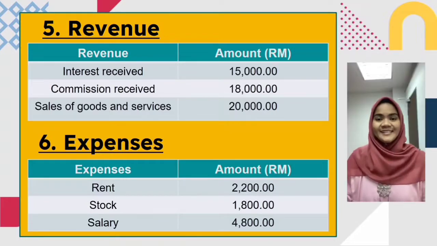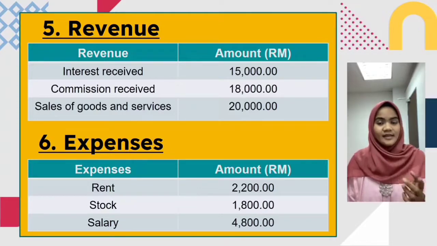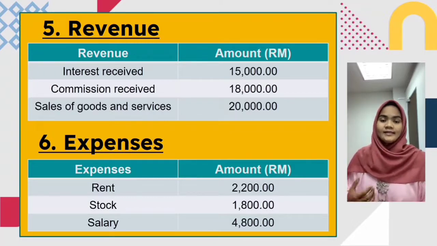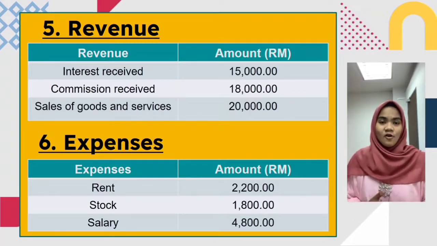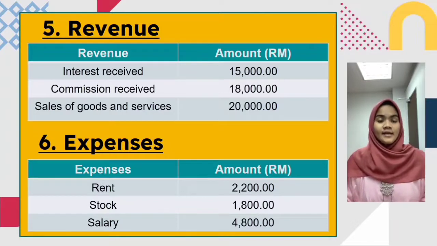The last one is expenses. Expenses is a cost of asset or services consumed in the process of earning revenues. In other words, it costs money to make money. As for Sarung Creative, Sarung Creative spends under expenses for rent, stock, and staff salary. For rent and stock, Sarung Creative spends 4,000 ringgit roughly per month.